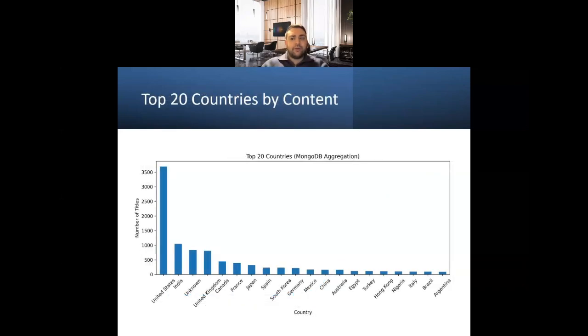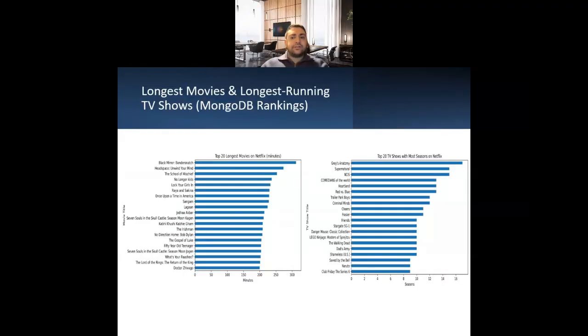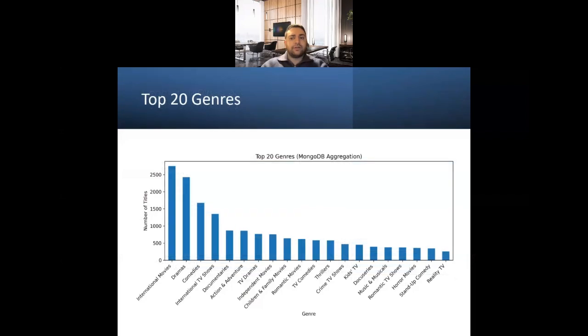From this plot, we can observe that the top producing countries are the United States, India, and the United Kingdom, highlighting the geographic variety in Netflix content. The results also indicate that MongoDB rankings identify the longest movies by runtime and the longest running TV shows by number of seasons, demonstrating how variety in duration formats can be normalized and analyzed through batch analytics. Finally, among traditional genres, dramas, comedies, and action-related titles are the most common, reflecting broad mainstream interests.